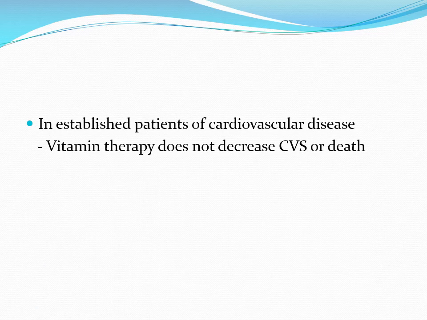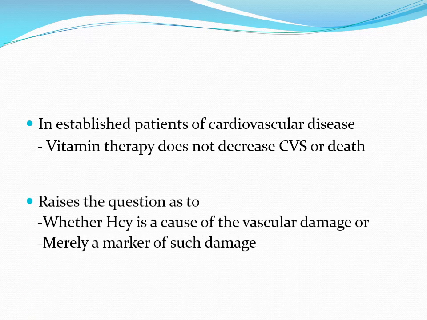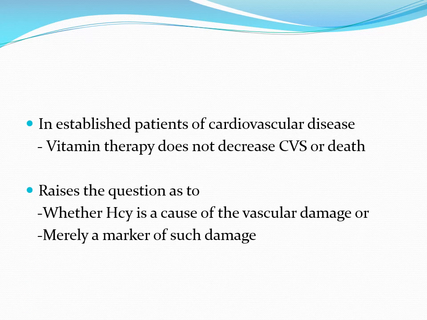However, in patients with established cardiovascular disease, vitamin therapy does not decrease cardiovascular events or death. This raises the question as to whether homocysteine is the cause of the vascular damage or merely a marker of such damage.